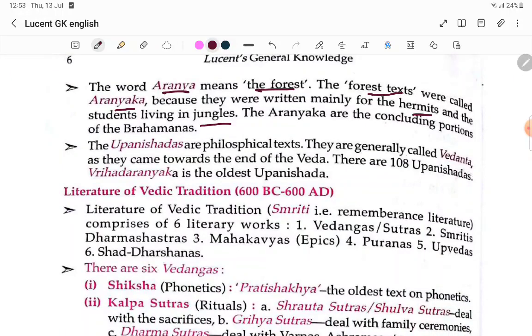Upanishads are the philosophical texts. They are generally called Vedanta. They came toward the end of the Veda. There are 108 Upanishads. Very important: Brihadaranyaka is the oldest Upanishad.